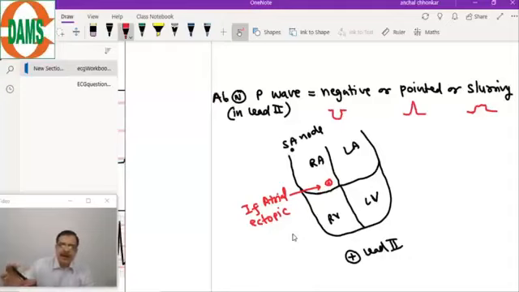The atria is depolarized from inferior to superior direction.